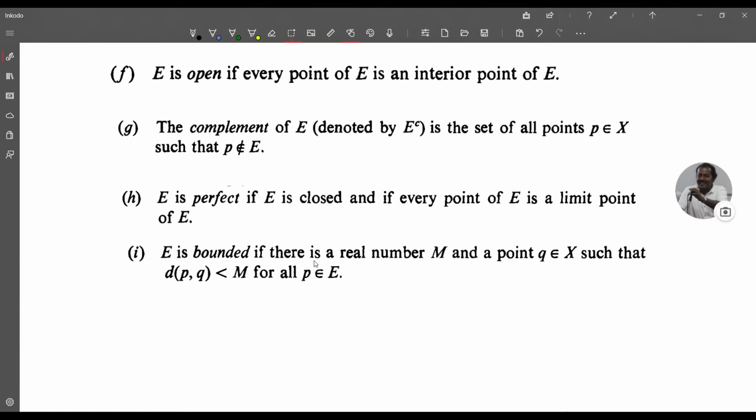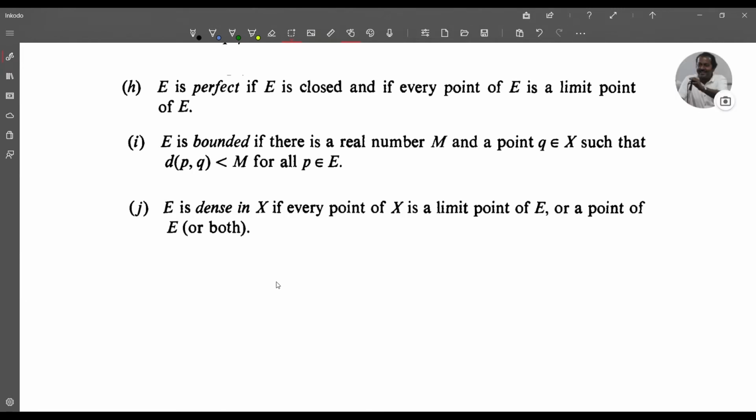A subset E of a metric space is bounded if there is a real number M and a point Q in X such that the distance between P and Q is less than M for all P in E. Remember, Q is an element in X and P is an element of E.